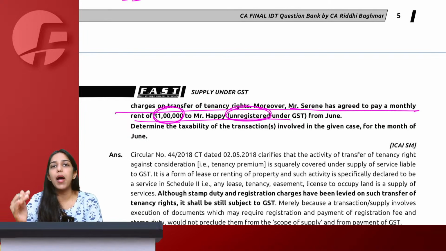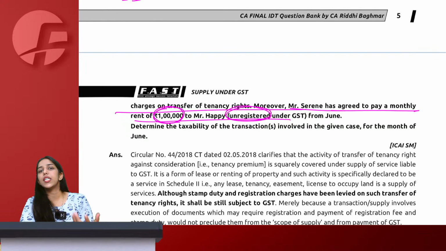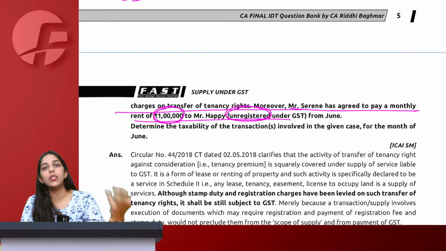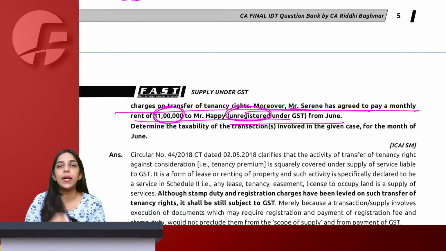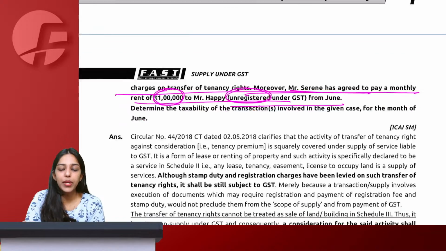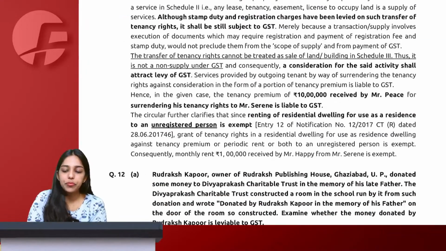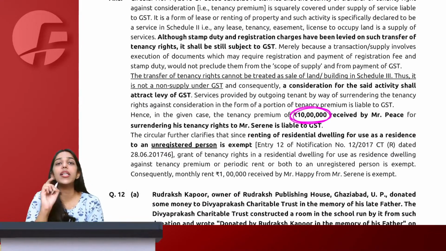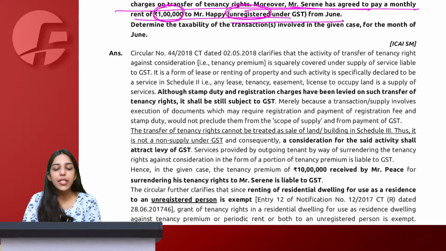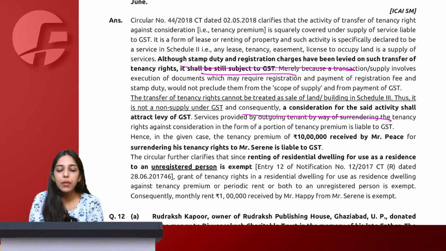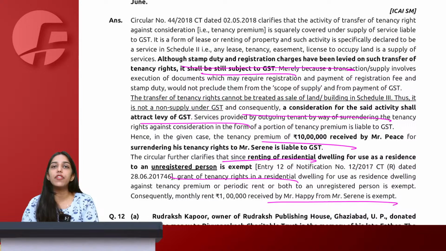Now, considering this is power batch, I believe you know this, that renting of residential property for residential purpose by unregistered person to unregistered person, it is exempt under GST, right? So this renting of property for the monthly rent is going to be exempt, but this 10 lakh of tenancy premium is going to be taxable under GST. Now on the day of examination, when you are revising, I have already highlighted the important points that you need to see and you will get your final answer.